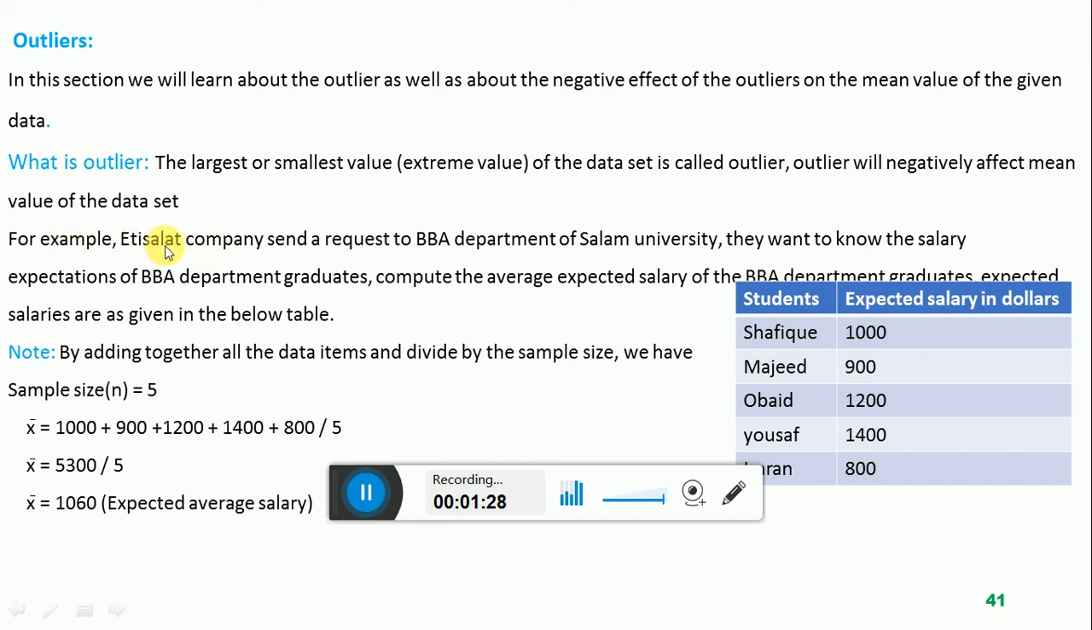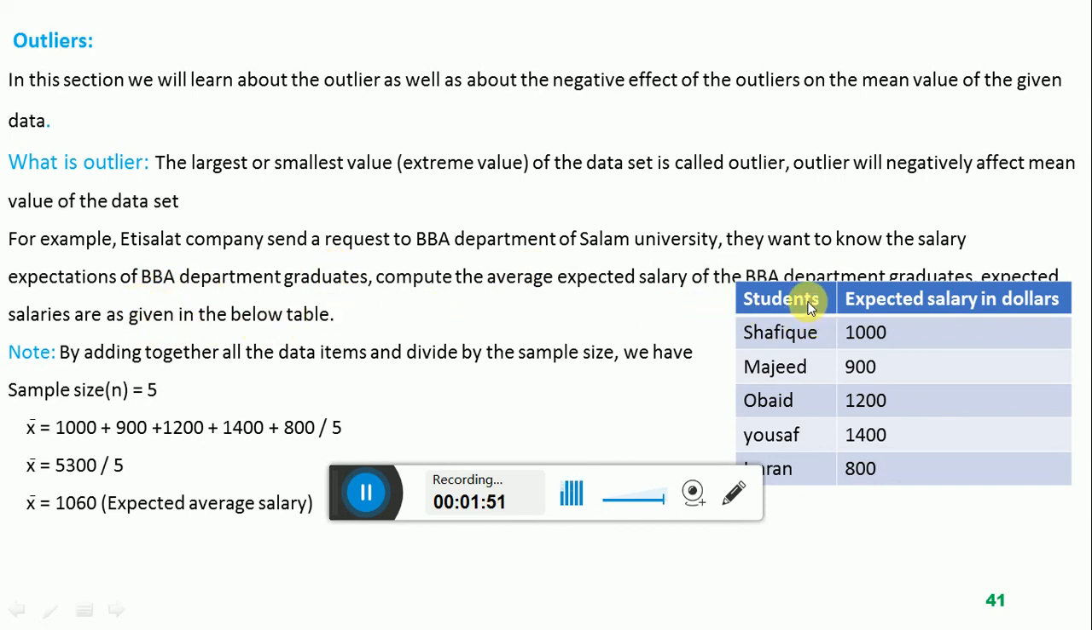For example, Etisalat company sends a request to the BBA department of Salam University. They want to know the salary expectations of the BBA department graduates. So we have to compute the average expected salary of the BBA department graduates. Expected salaries are as given in the below table.